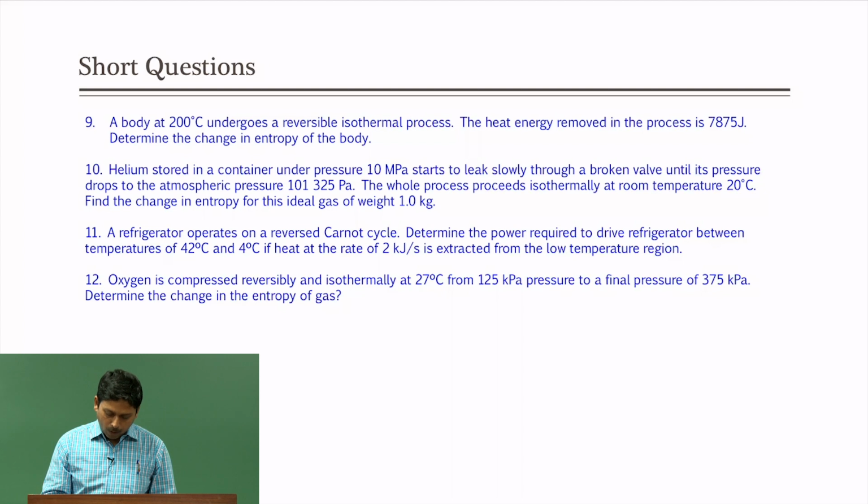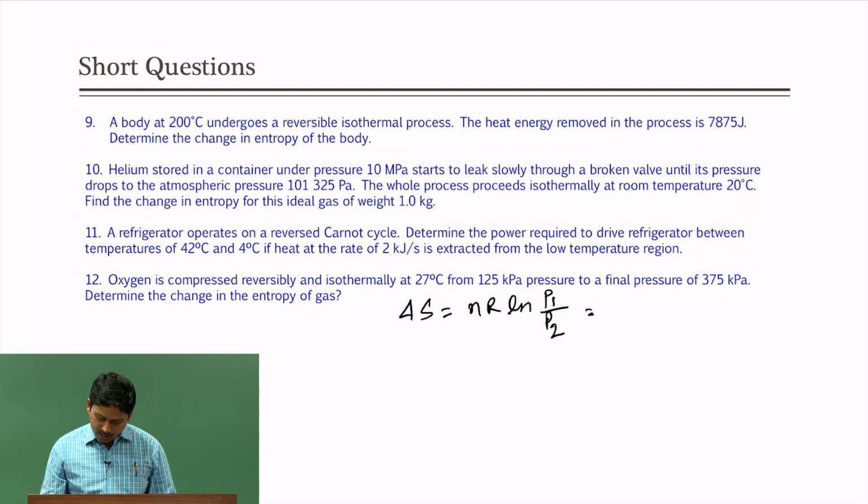Next question is, oxygen is compressed reversibly and isothermally at 27 degree centigrade from 125 kilopascal pressure to a final pressure of 375 kilopascal. Determine the change in the entropy of the gas. We have already discussed a similar problem, that if it is an isothermal process, then entropy change is nR ln P1 by P2, initial pressure by the final pressure.